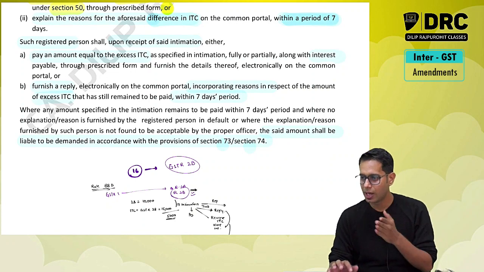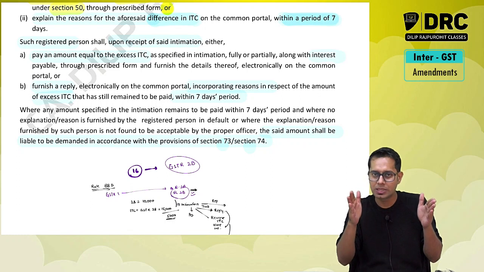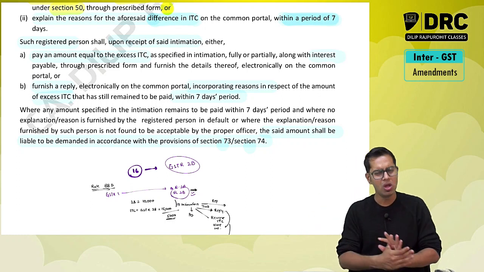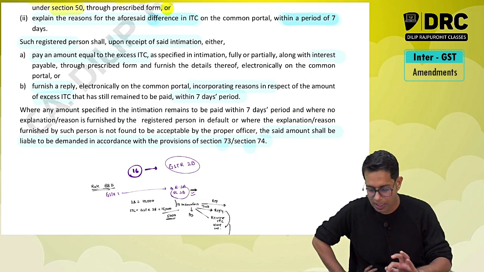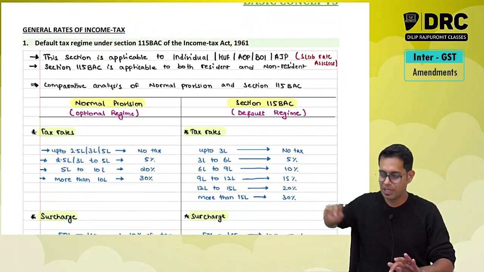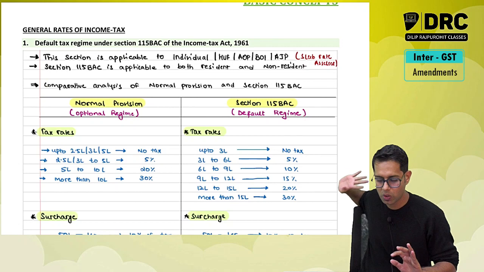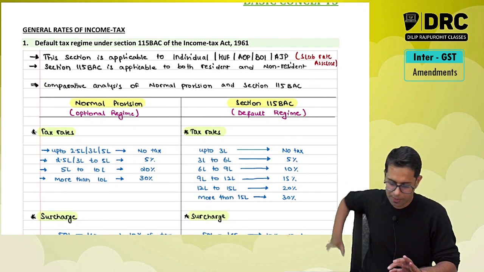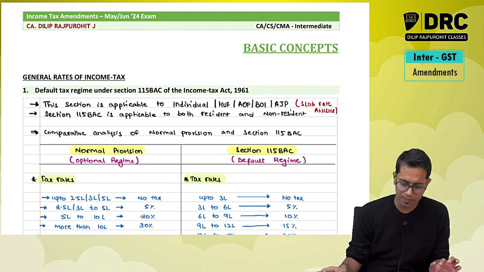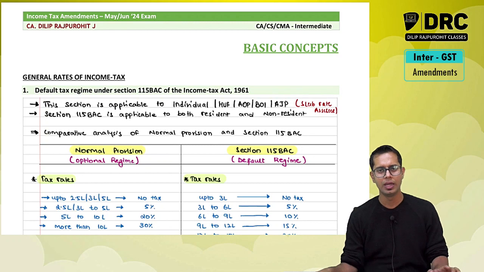Now what I'll do is, I think the video is almost 1 hour 40 minutes. So I'll stop this over here only. For income tax, I'll make a separate video, because income tax amendments are important. See, the major important amendment under income tax law is 115BAC. So this one amendment is very important. So I'll make a separate video. Maybe a 1 hour video or a 1 hour 15 minutes video will be there for income tax.